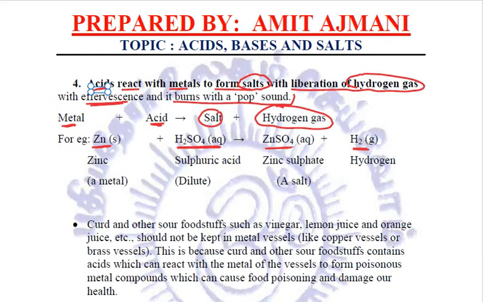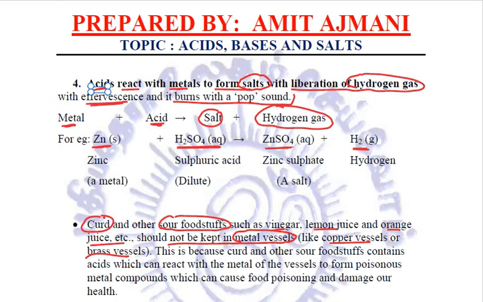So all those natural materials like curd or other sour foodstuffs such as vinegar, lemon juice, orange juice, they all contain acids. And that is why it is advisable that they should not be kept in a metal vessel like copper vessels or brass vessels.